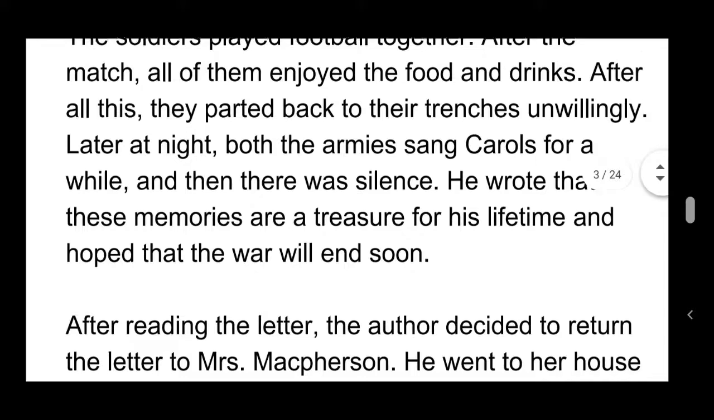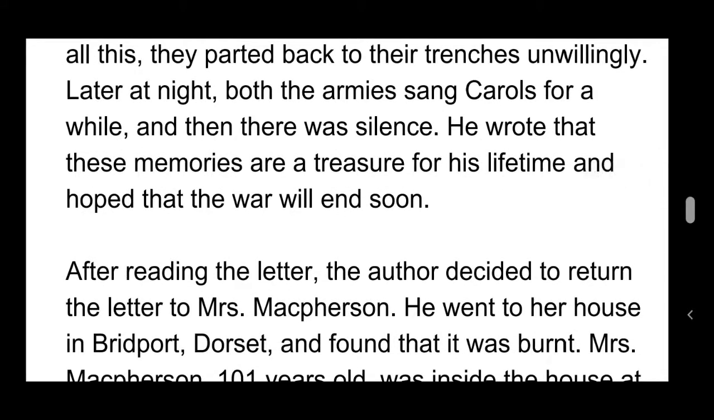Later that night, both armies sang carols. Carols means songs. For a while, and then there was silence. So here he wrote all these memories to his wife Connie in a letter, a treasure for his lifetime, and hoped that the war would end soon. This was the concluding line of the letter.